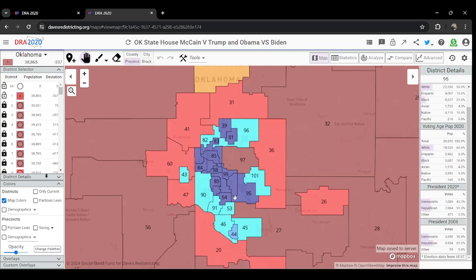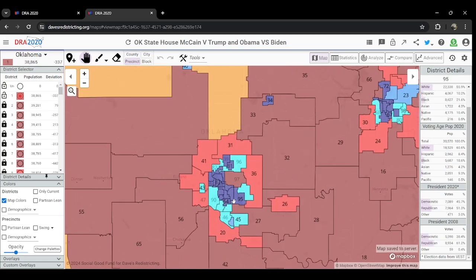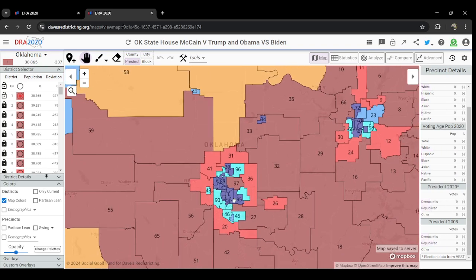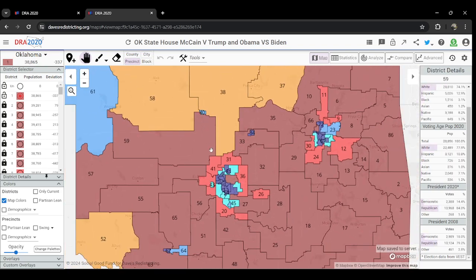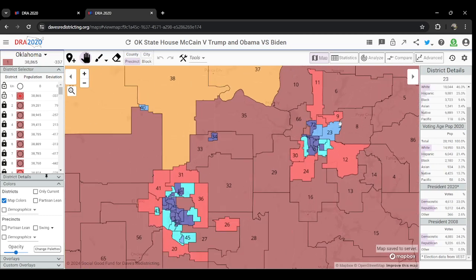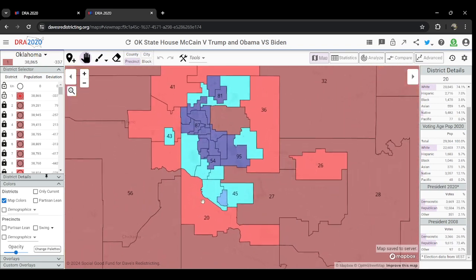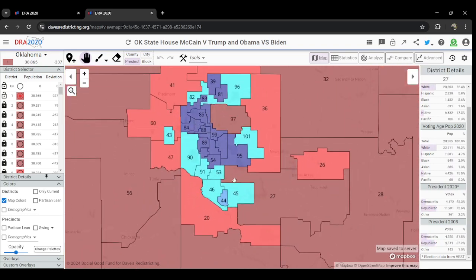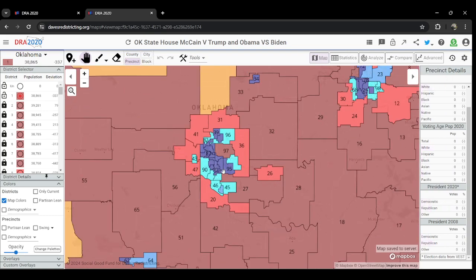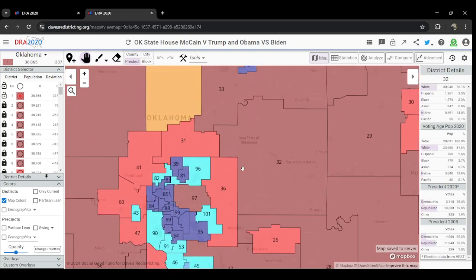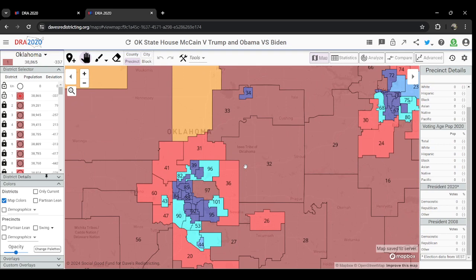And we can also see here that we have quite a distinct chain of state House seats that are trending towards Democrats overall, and we have a minor couple of districts spread about where the population loss favors Democrats: 23, 77, 64 down in Lawton, 44 down in Norman. And we can also see that the two majority black seats have slightly shifted towards Republicans.